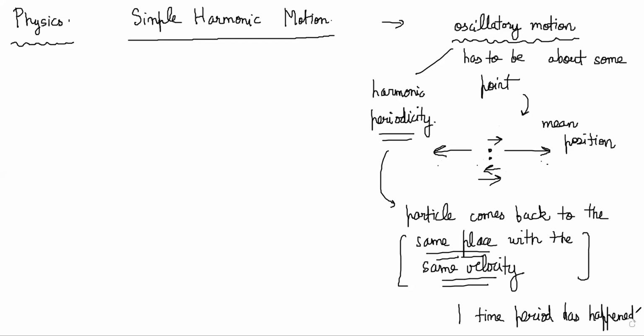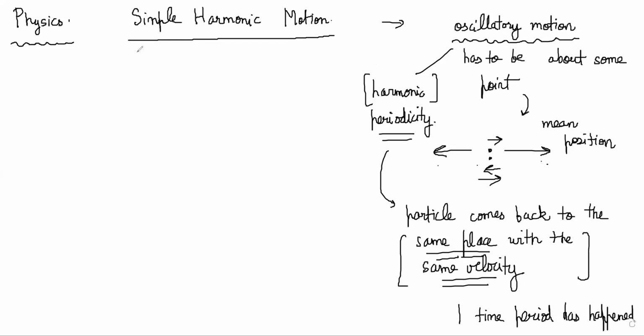So basically, oscillatory motion is called harmonic motion, and harmonic motion always has an associated idea of periodicity. The particle will go around some mean position and it will eventually come back to the same point with the same velocity after some time interval. That time interval is called the time period, right?